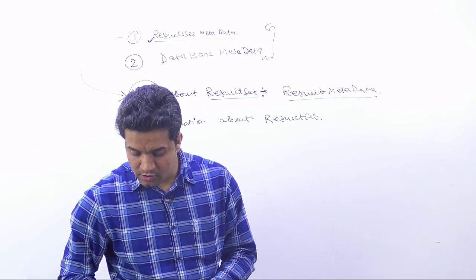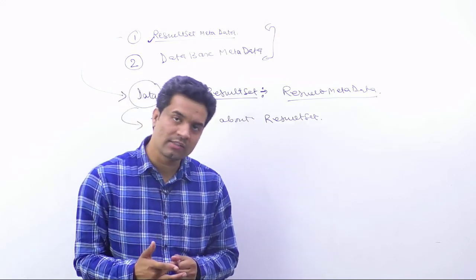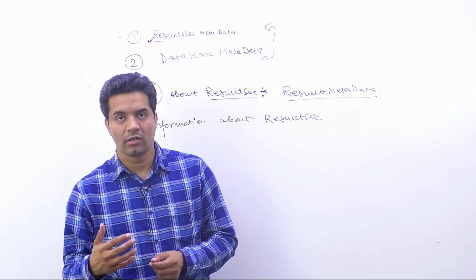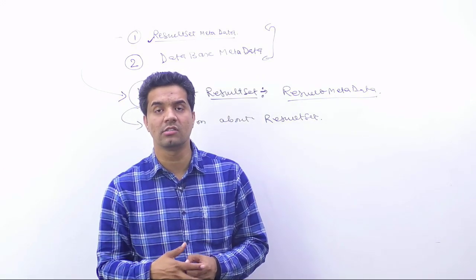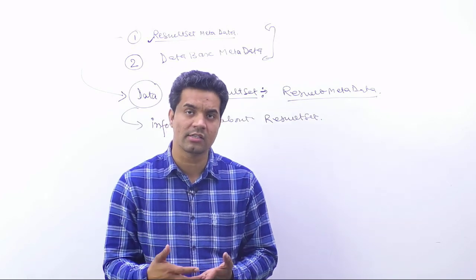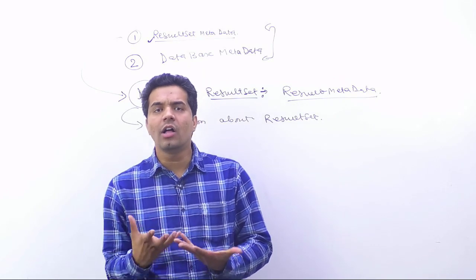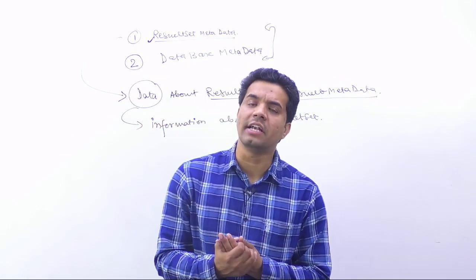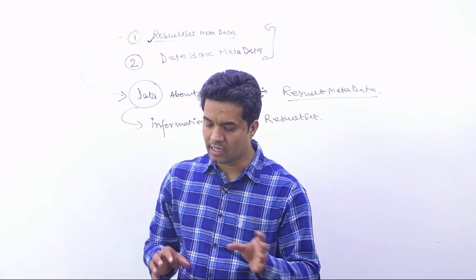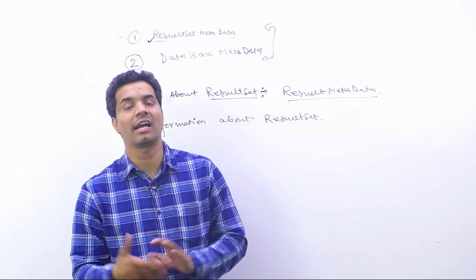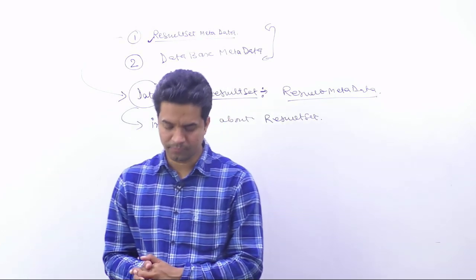What kind of information would you expect about the corresponding result set? Whether the result set is forward only, or backward, meaning scrollable, whether it is read only, scrollable, or updatable, correct? Whether the result set is sensitive or insensitive. All these are different types of data about the result set, correct? That we will be discussing, what that kind of data is and how we are going to talk about all these different sorts of data.